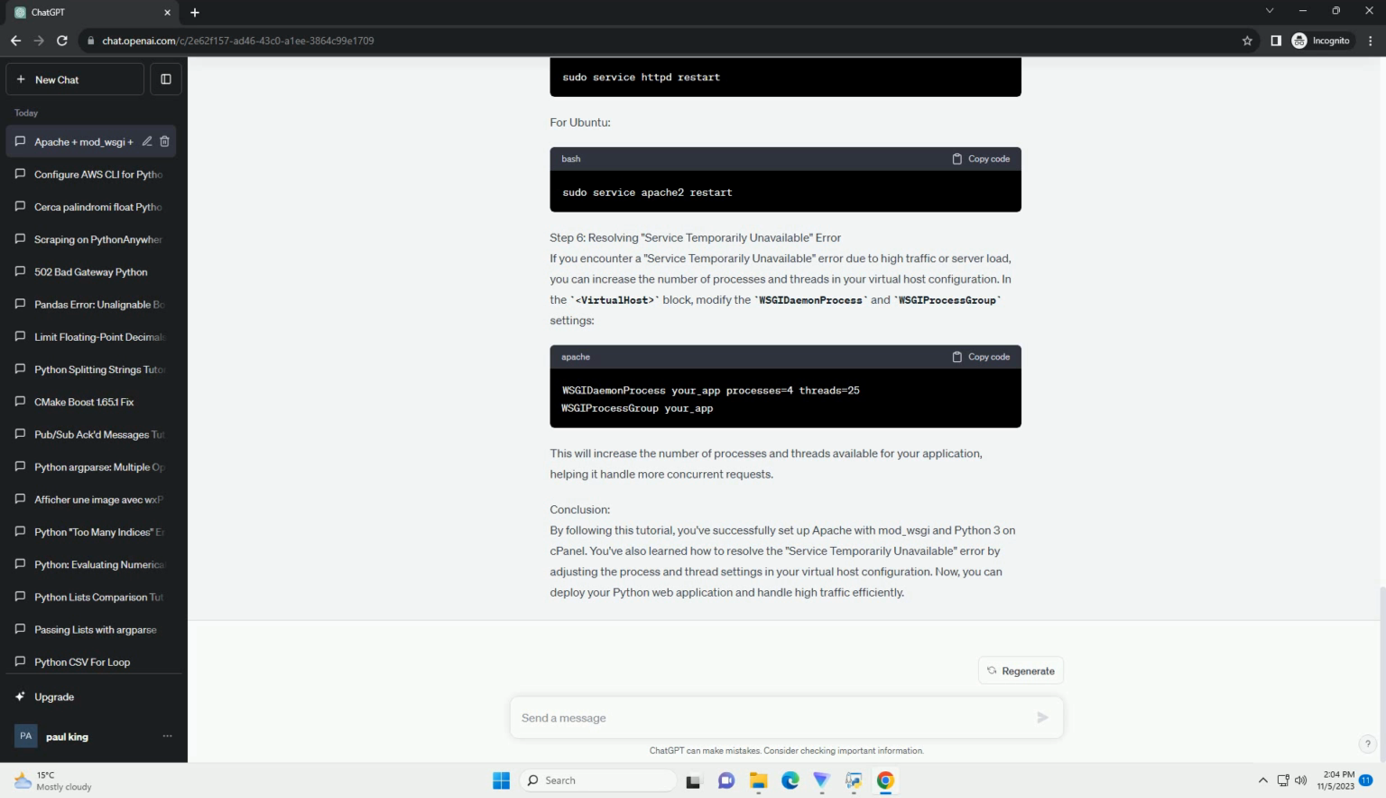Test your application locally using the Flask development server to ensure it works without Apache. By following this tutorial and troubleshooting the service temporarily unavailable error, you can deploy Python web applications on Apache with cPanel and mod_wsgi successfully. Remember to adapt the instructions and code examples to your specific application and server setup.